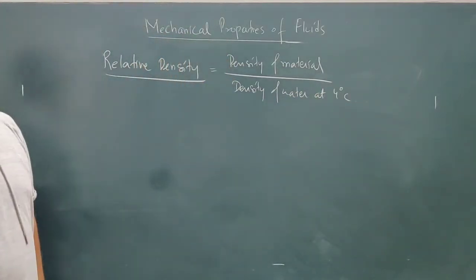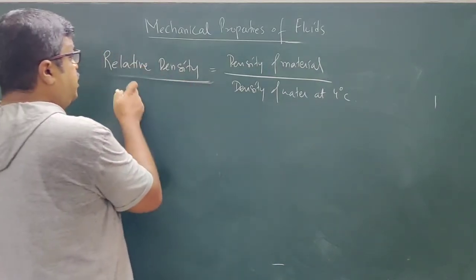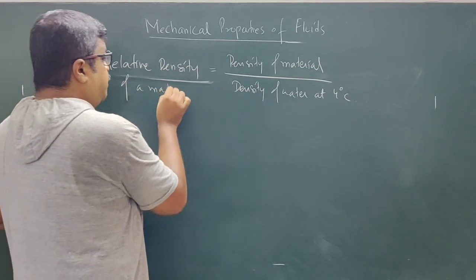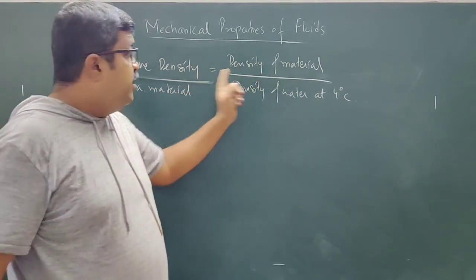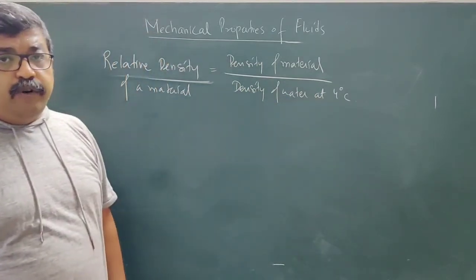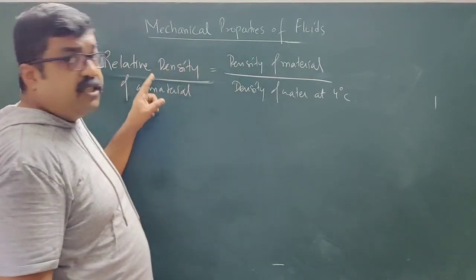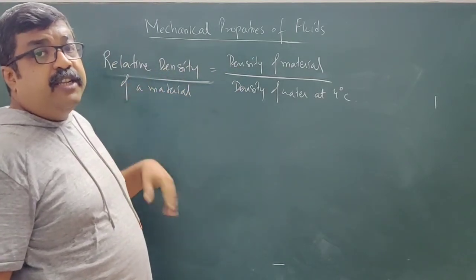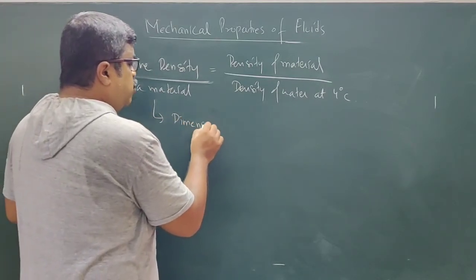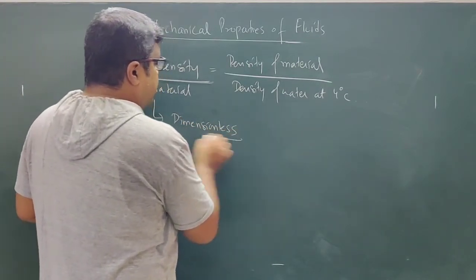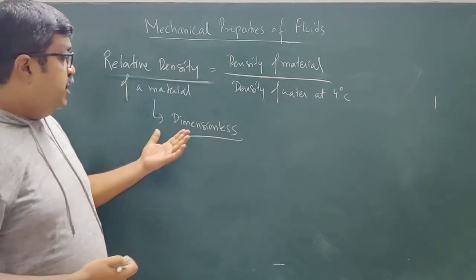Relative density of a material is equal to the density of the material divided by the density of water at 4 degrees Celsius. Obviously, it is density by density, so this term relative density is a dimensionless quantity, because it is a ratio of similar quantities.